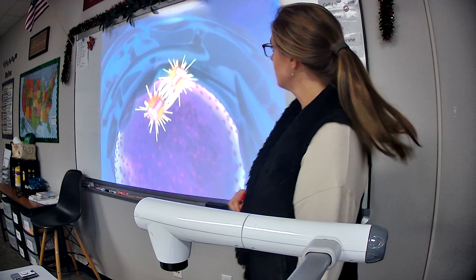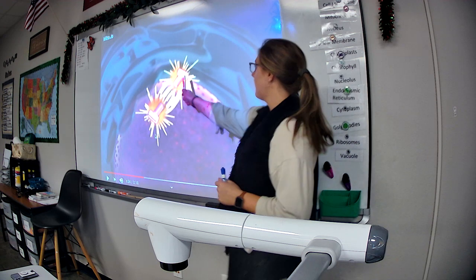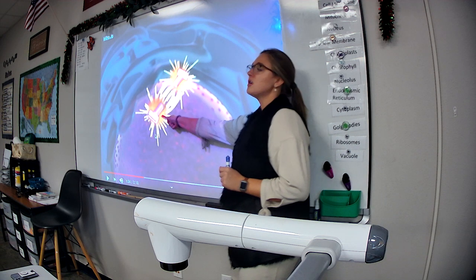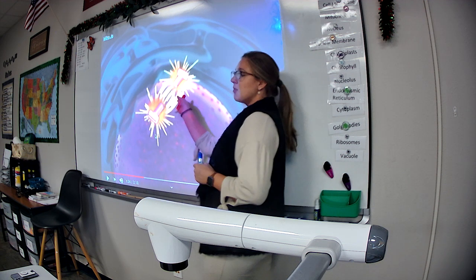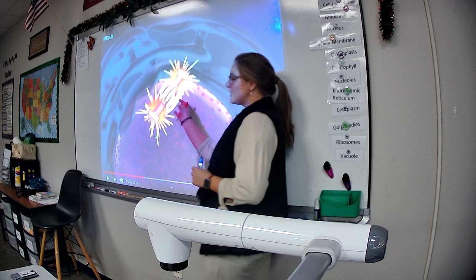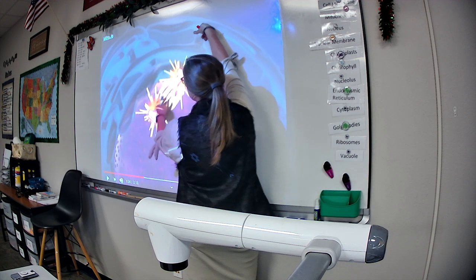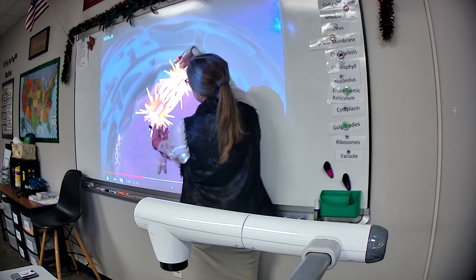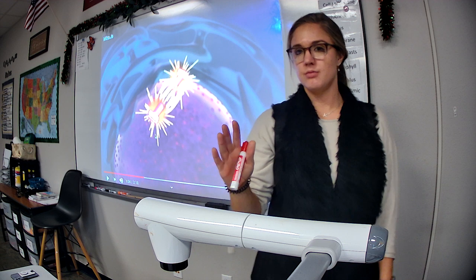Outside the nucleus. Okay, remember the churro-looking things from the animal cell? Okay, here they are. These are the centrioles, and the video is going to show you in just a second. The centrioles become important during mitosis because they begin to separate from each other. And as they do, they release these strings right here. The strings get longer and longer, and that is what the chromosomes will connect to. Okay?